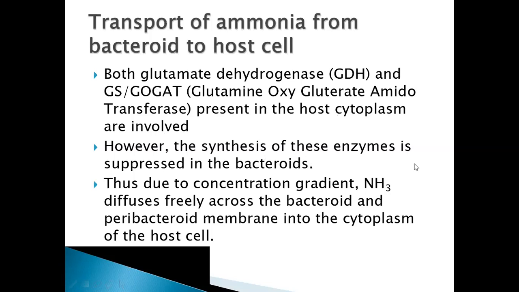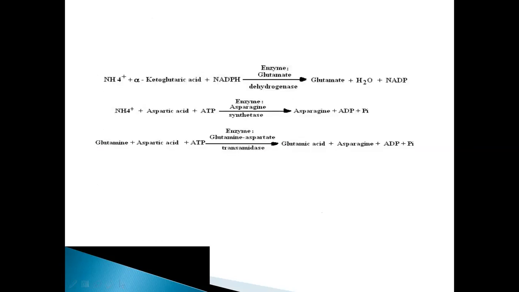The synthesis of these enzymes is suppressed in the bacteroids. These enzymes are not synthesized in the bacteroids, but they are synthesized outside the bacteroids. Thus, due to the concentration gradient, the ammonia diffuses freely across the bacteroid and peribacteroid membrane into the cytoplasm of the host cell. This ammonia has an affinity for these enzymes, and due to the higher concentration of these enzymes outside, the ammonia will cross the bacteroid and combine with these enzymes.